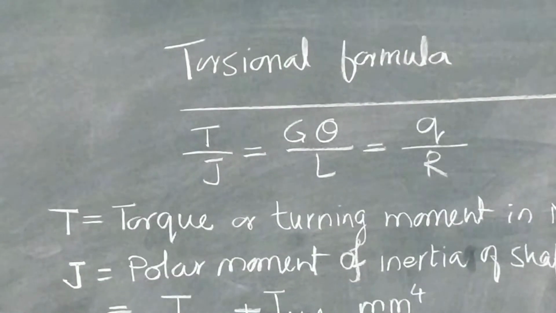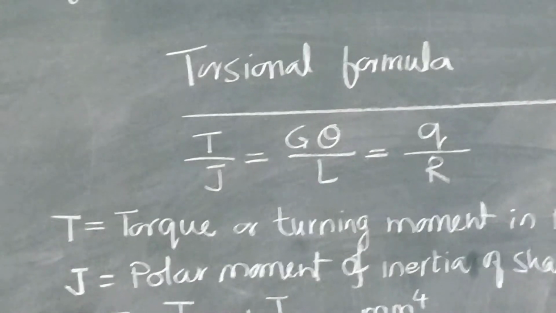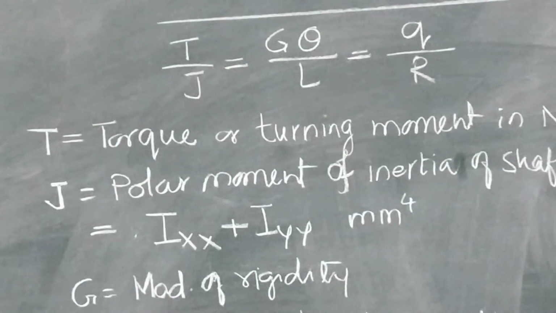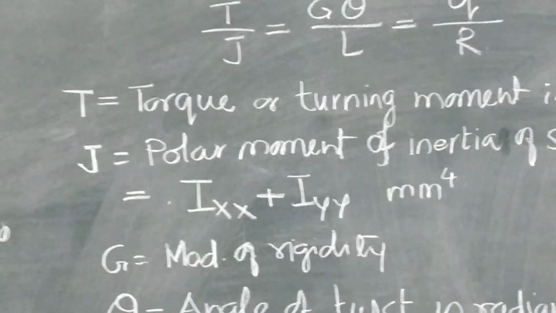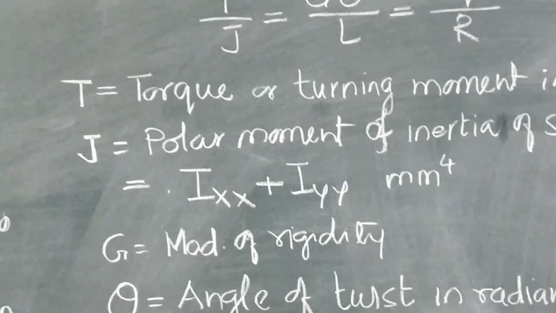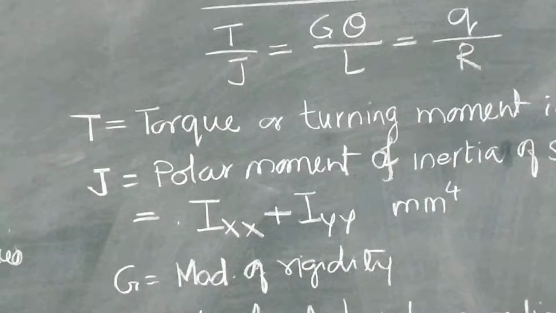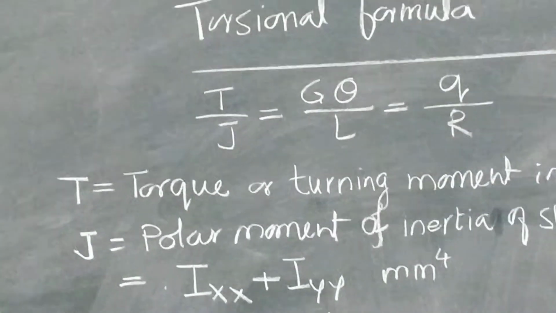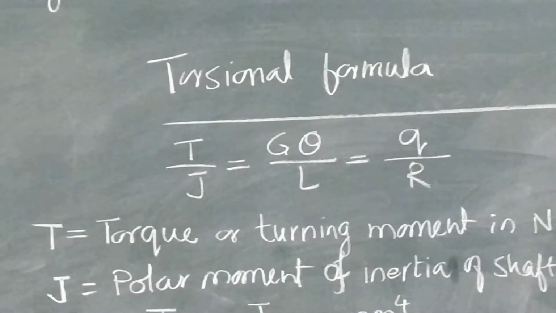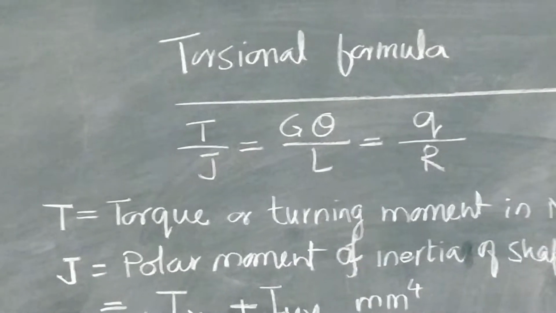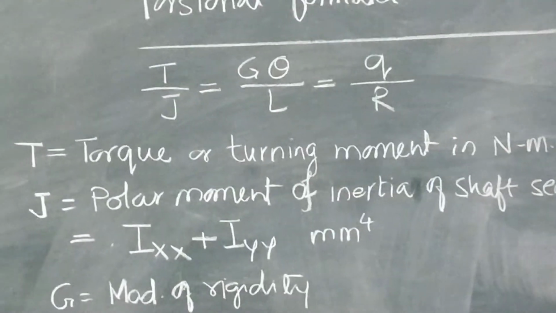So, we are directly writing T by J is equal to G theta by L is equal to Q by R. In a few books, instead of J they use Ip, instead of G they use C, and instead of Q they use Fs, but the terminology remains the same. So, let us learn by heart T by J is equal to G theta by L is equal to Q by R. Meaning of the terminology used: T is torque or twisting moment in Newton meter.